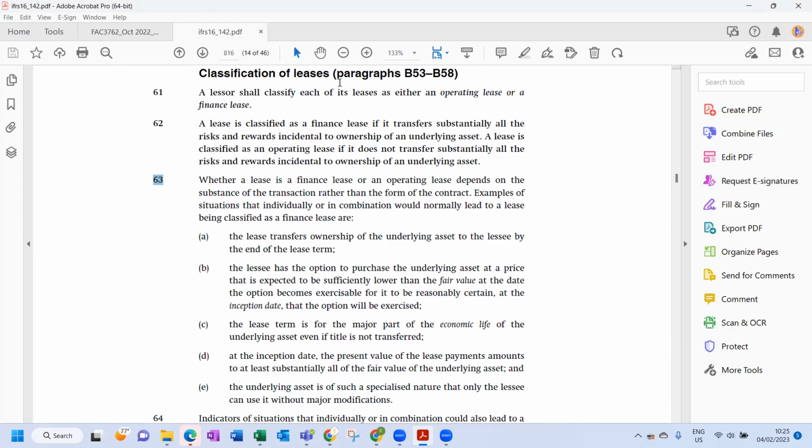For classification of leases, if you want further details of the application of these standards, you look to B53 to B58, meaning Appendix B, paragraph 53 to paragraph 58. So an IAS will just be a standard in its totality, explaining things, the normal standard, and the definitions.